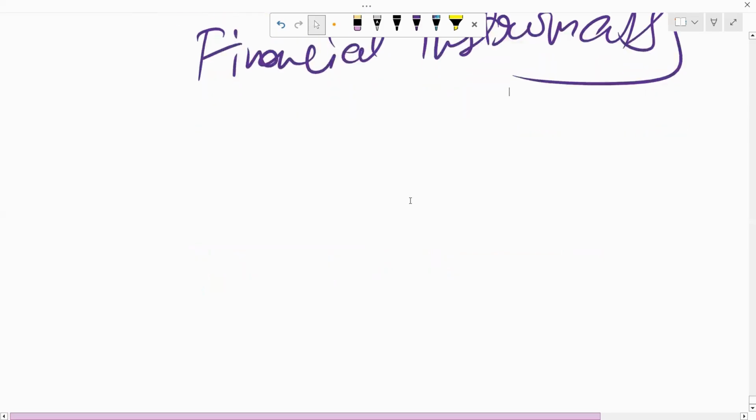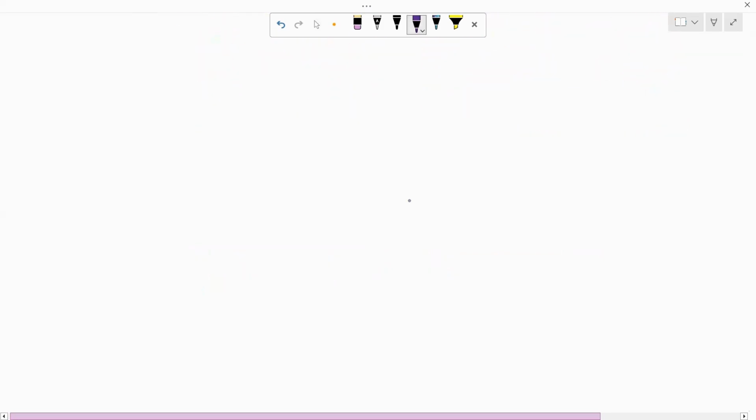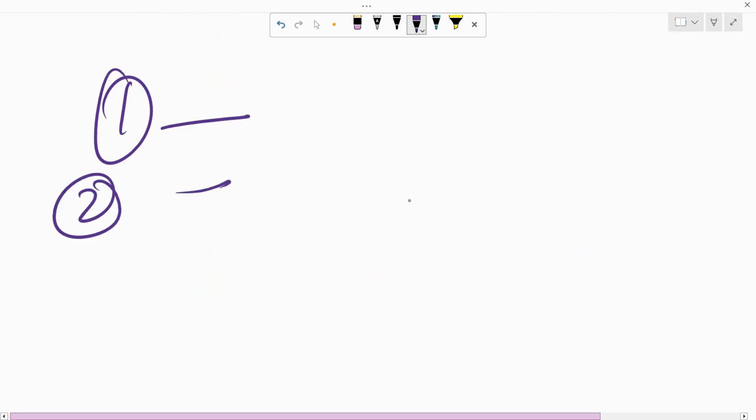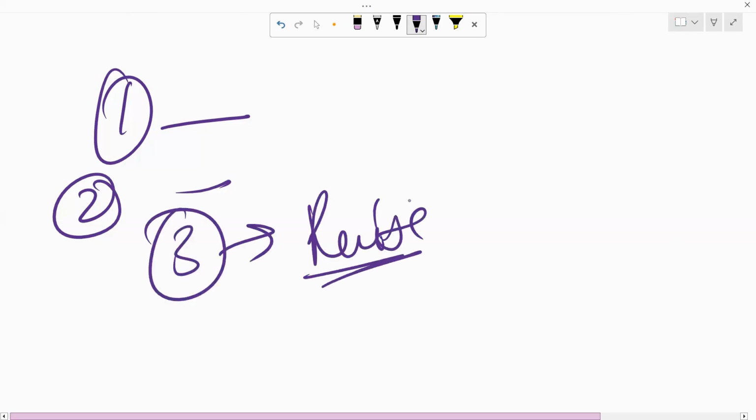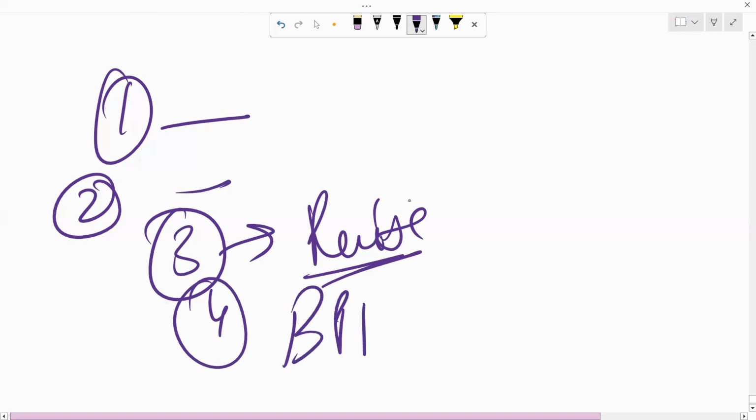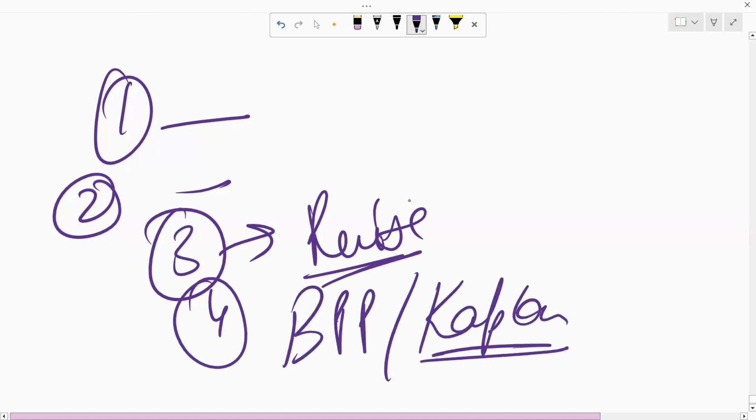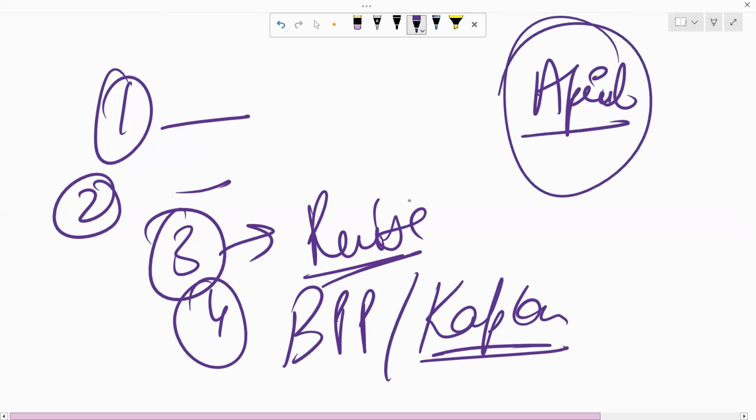So as I said, practice should be done simultaneously. And if you do practice simultaneously, one, you're able to understand the concepts better. Two, you get that motivation, that confidence also, that yes, I'm able to solve the question, so maybe I'm able to understand the concepts as well, right? Thirdly, you are able to revise them simultaneously as well, so you're not forgetting the earlier concepts. Fourthly, you're able to finish at least one of your kits, BPP or Kaplan, while you are already studying. So for example, I will finish my syllabus by the end of April. So by the end of April, I'm not only finishing my syllabus, but I am also completing at least one of the BPP or Kaplan kits.